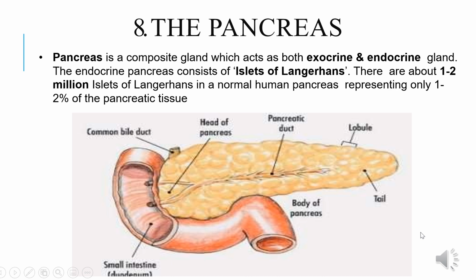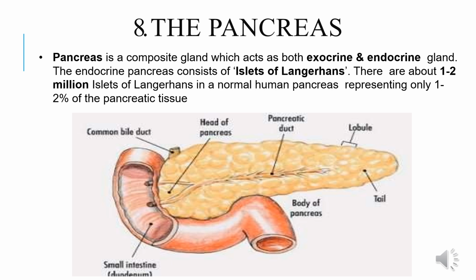Now we'll study about pancreas. The word pancreas you have heard earlier. It's a composite gland which acts as both exocrine and endocrine. Exocrine gland means it's secreting enzymes, and endocrine when it's secreting hormones. Endocrine pancreas consists of islets of Langerhans.